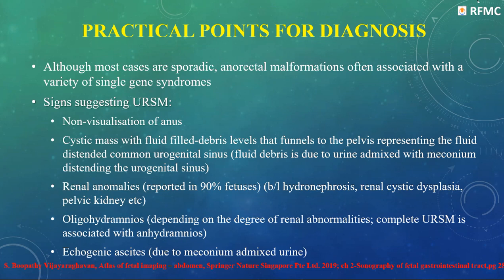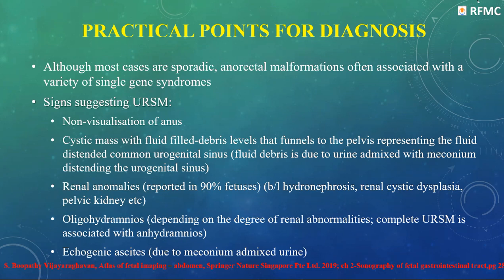Then there can be renal anomalies, which have been reported in almost 90% of the cases. That can be cystic dysplasia, ectopic kidney, or hydronephrosis. Now, oligohydramnios, depending on the extent to which the kidneys are damaged. In complete URSM, we will get anhydramnios. Now, there's an echogenic ascites due to meconium mixed with urine.